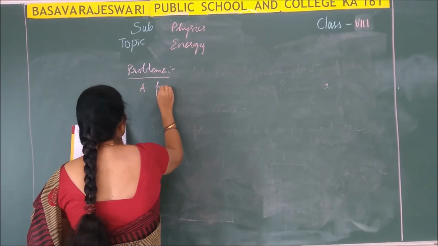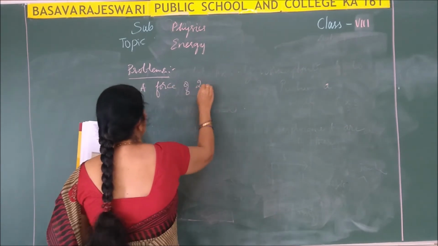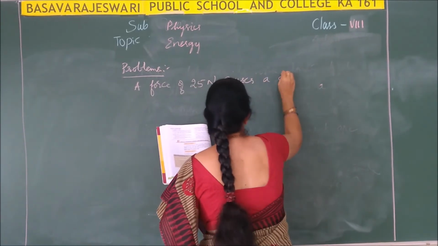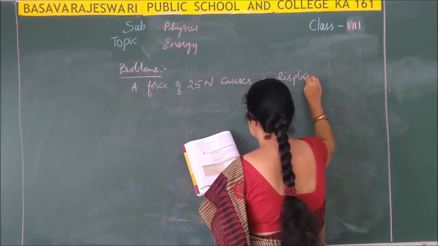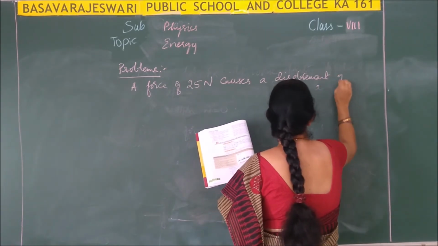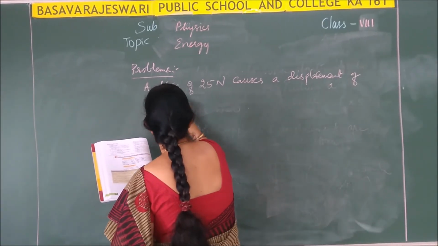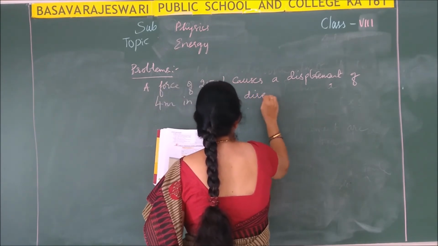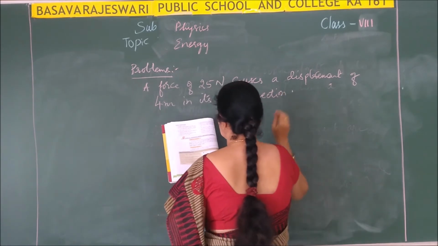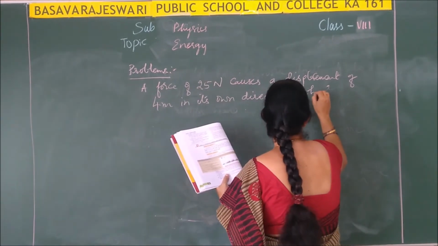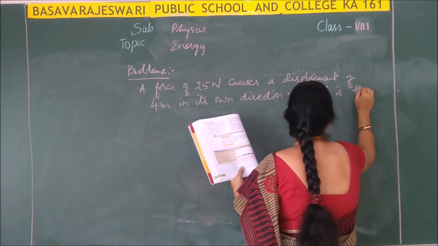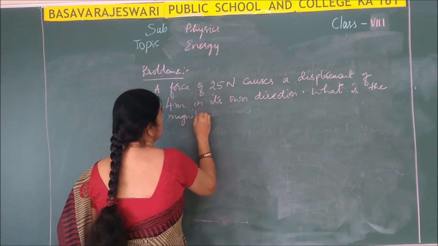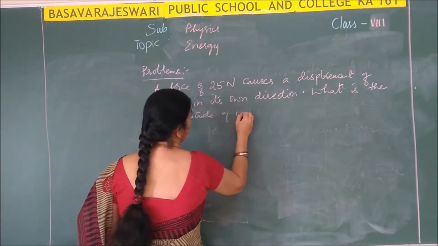A force of 25 newtons causes a displacement of 4 meter in its own direction. What is the magnitude of work done?